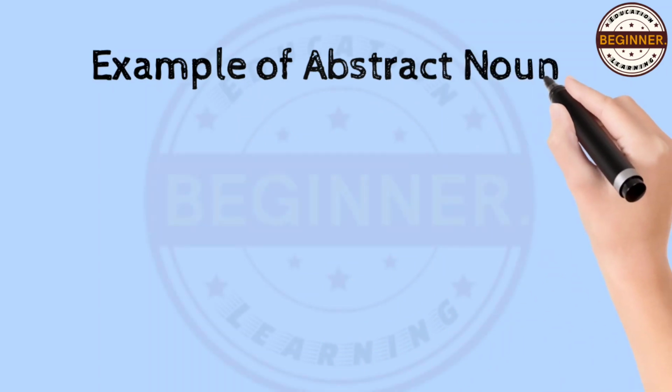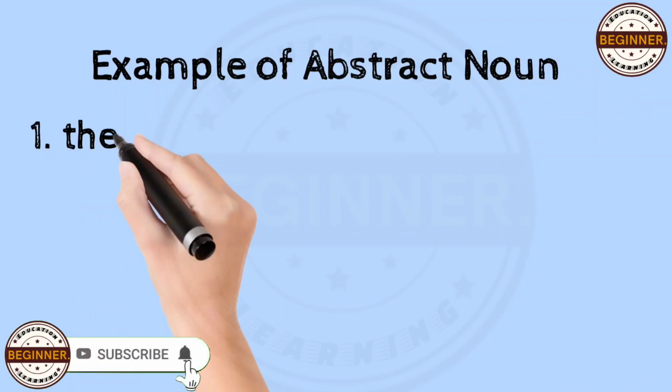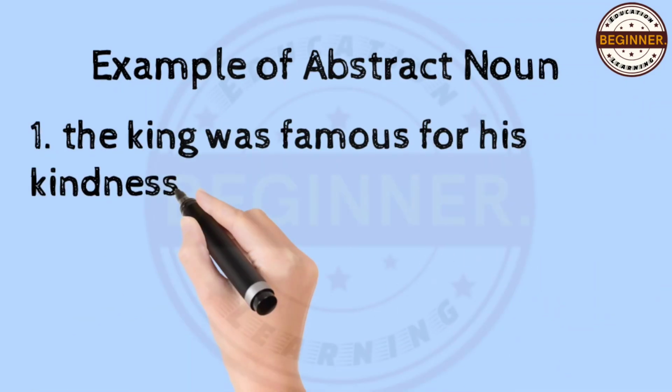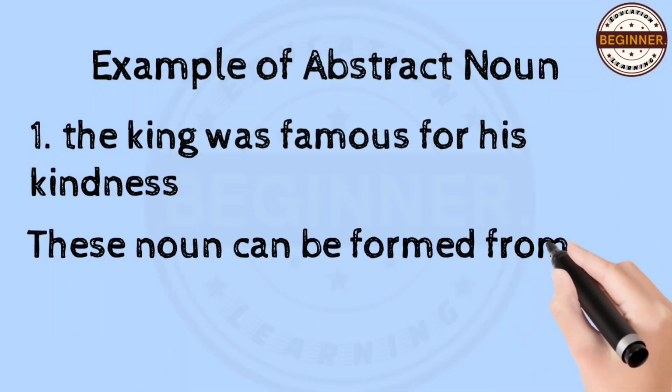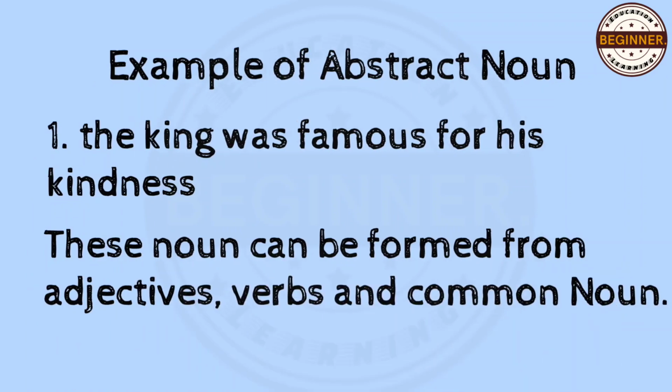Let's use this abstract noun in a sentence. The king was famous for his kindness. Here kindness is an abstract noun. These can be formed from adjectives, verbs, and common nouns.